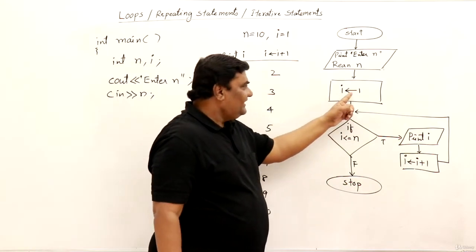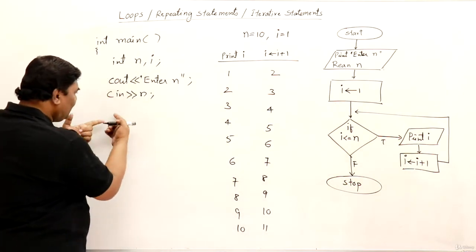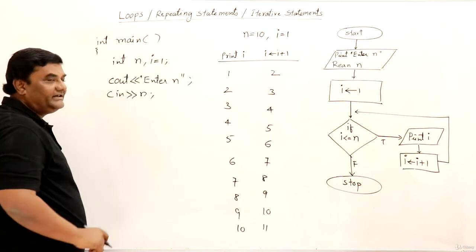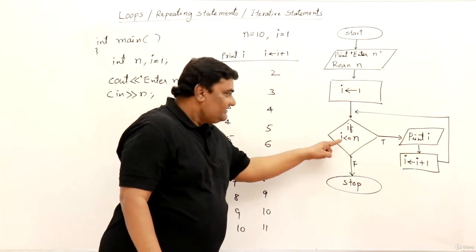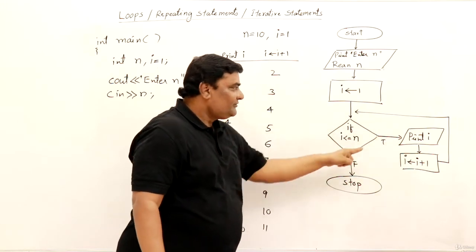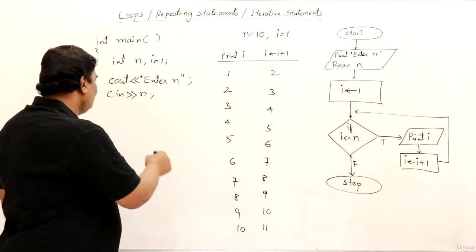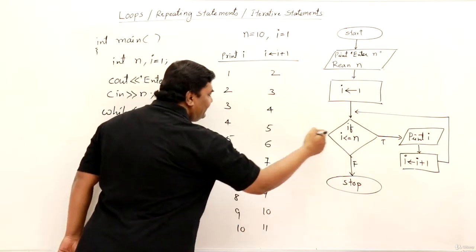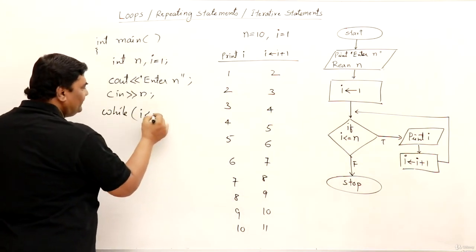Now initially i is assigned with 1. So I don't have to do it separately; I can directly assign i equals 1 here. That is in the beginning. Next, check the condition and repeat the statement. So this is a loop. So while loop: while, what is the condition in while? i is less than or equal to n.